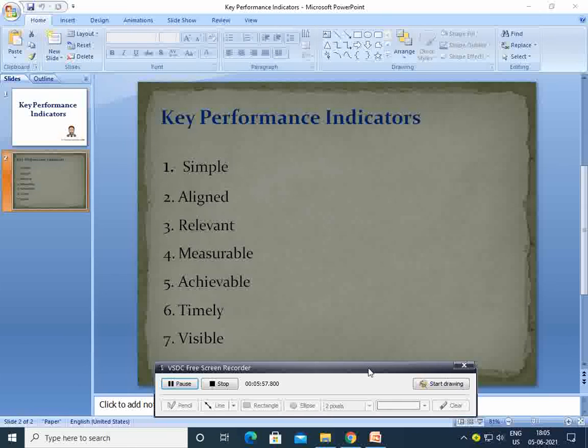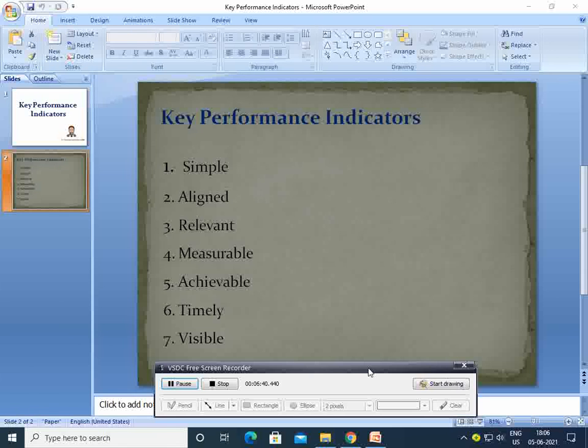Financial KPIs include growth in revenue. So what do we mean by growth in revenue? The company should grow in terms of revenue. Net profit margin should grow. So that is one of the key performance indicators that the company is doing well. We have gross profit margin, which is also an example of a financial key performance indicator. Then we have current accounts receivable and inventory turnover. All these things are examples of financial key performance indicators.